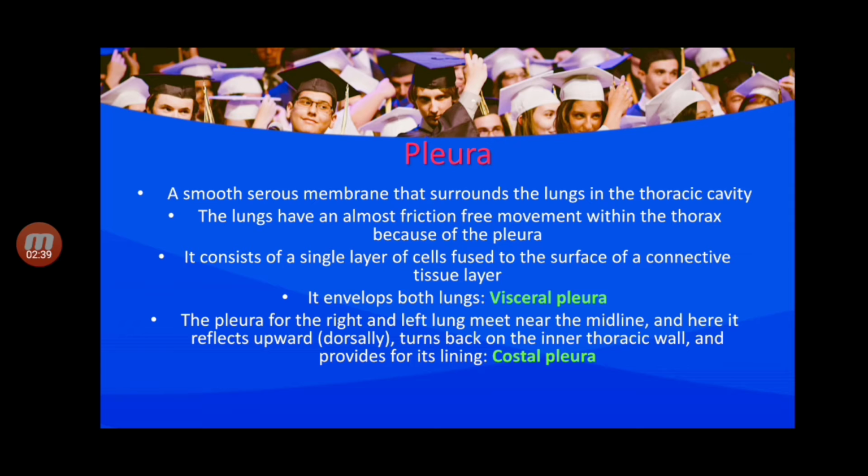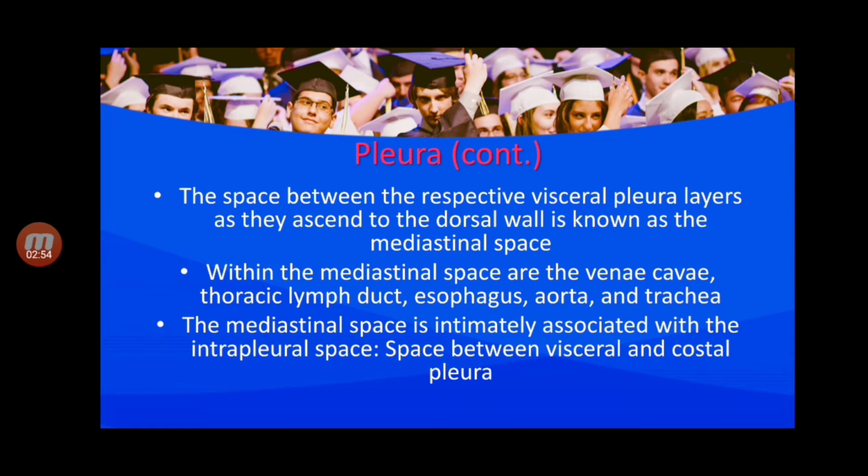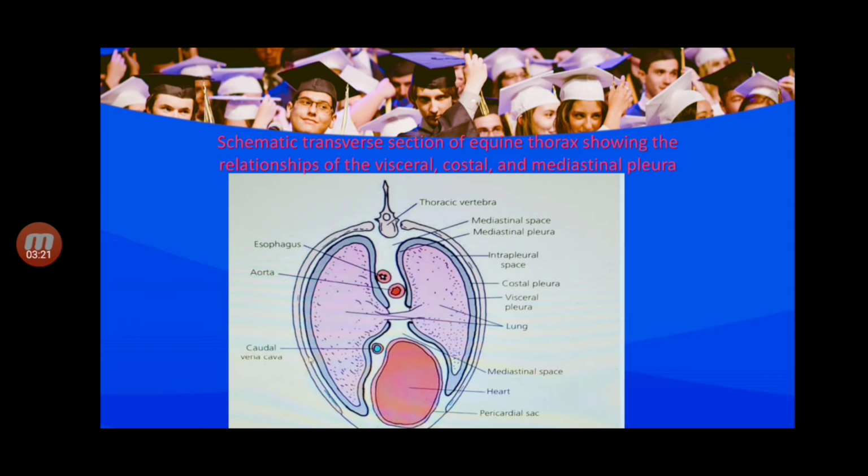The pleura for the right and left lung meet near the midline, and here it reflects upward, dorsally, and turns back on the inner thoracic wall and provides its lining. That is called the costal pleura. Pleural content: the space between the respective visceral pleura layers as they ascend to the dorsal wall is known as the mediastinal space. Within the mediastinal space are the vena cava, thoracic duct, esophagus, aorta and trachea. The mediastinal space is intimately associated with the intrapleural space between visceral and costal pleura.